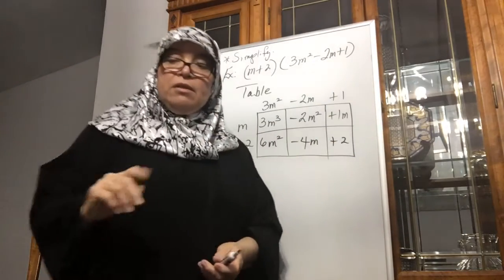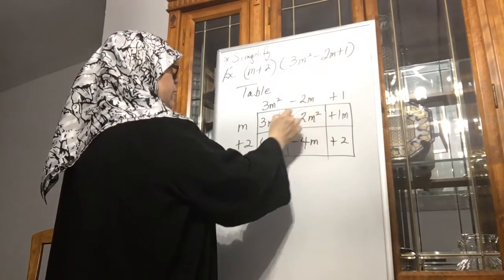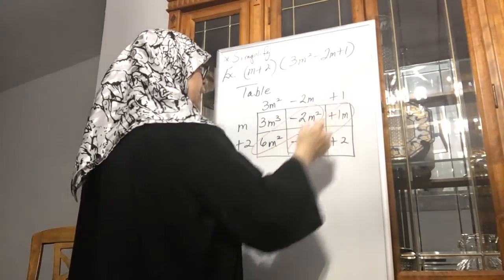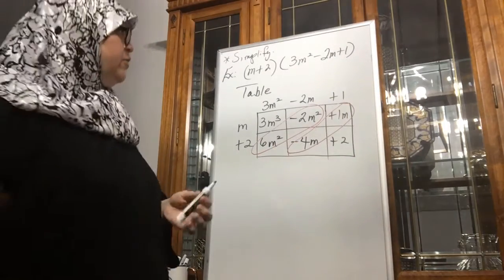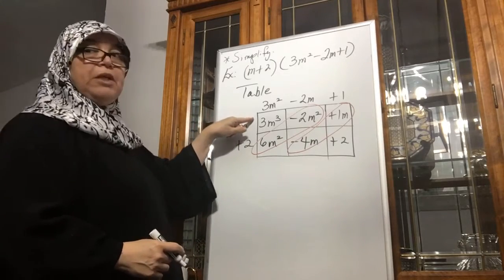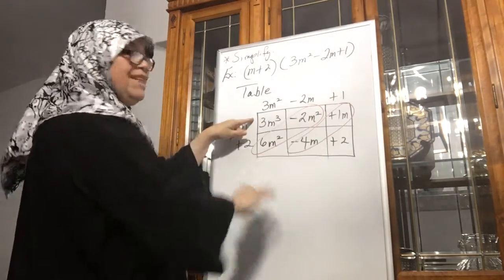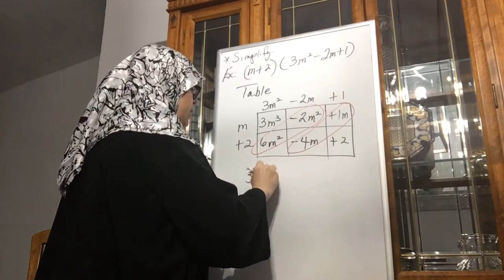Now in this one, watch this. On the diagonals, you have like terms. Okay? You have like terms in the diagonals. So in order to get our final answer, the 3m cubed that's on the top, you cannot combine it with anything. It doesn't have any like terms in the rest of the table. So write down your 3m cubed.